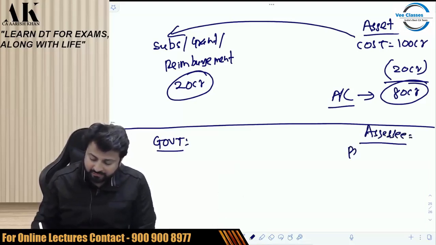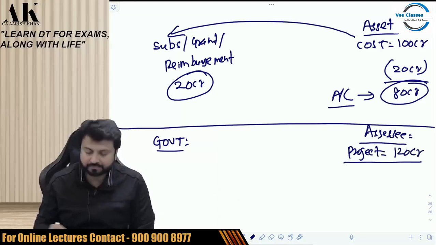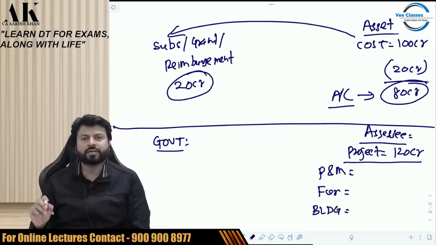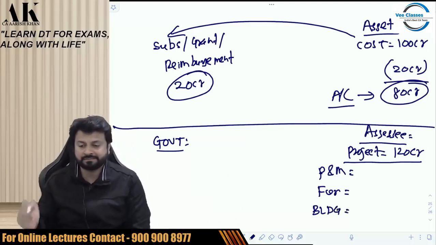And the assessee is starting with a new project of say 120 crore rupees. In this project, there will be some plant and machinery. There will be some furniture. There will be some building. It's a project which has many assets.